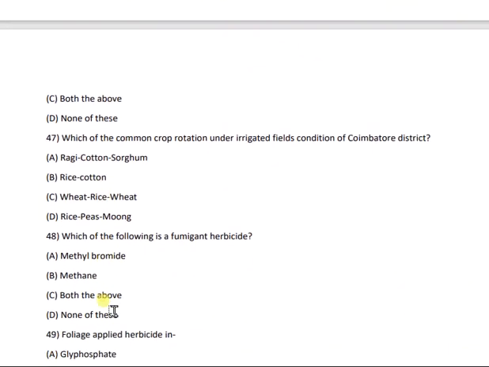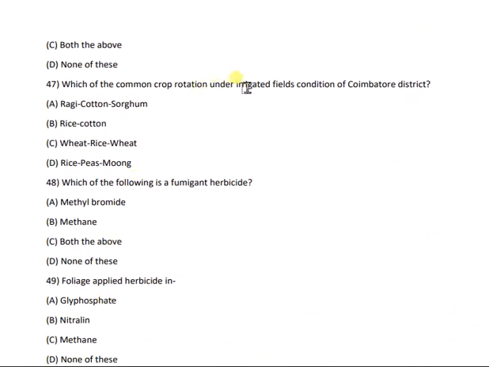Then question number 47. Which is the common crop rotation under irrigated field conditions of Coimbatore district? And the options are ragi cotton sorghum, rice cotton, wheat rice wheat, or rice peas moong. And the correct answer is first option A, ragi cotton sorghum. This combination is a common crop rotation under irrigated fields of Coimbatore district. Okay.